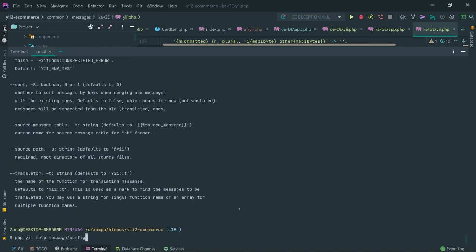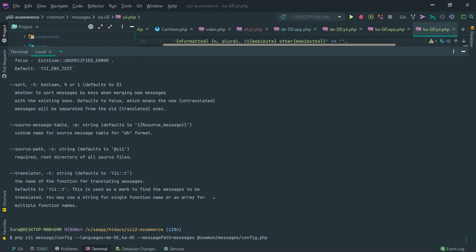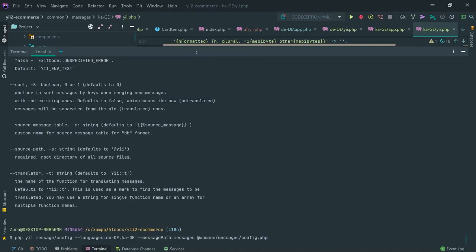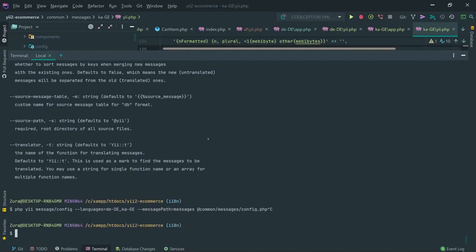So basically when we are about to generate, we can specify right here all the options, like what should be the translator, what should be the source path, what should be the source message table, whether sort should be true or not, and so on. So we can specify all these things, but I think it's easier to generate the file and then make changes in the PHP file in this specific case.